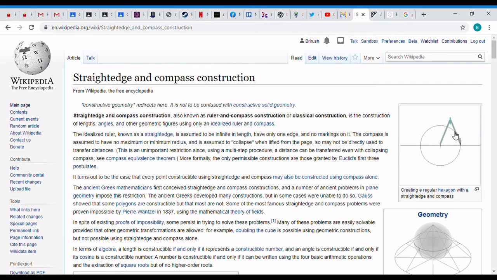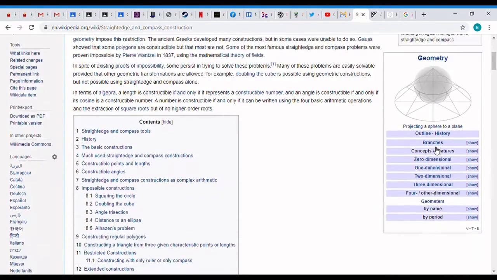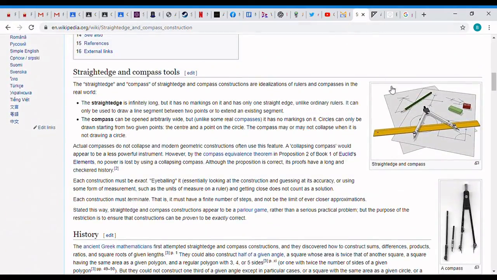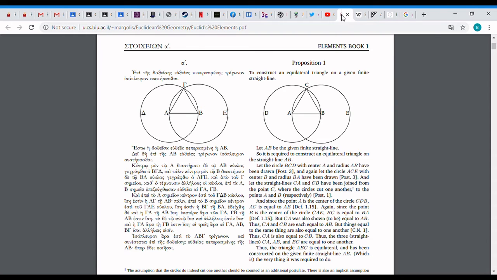This is like right here. And you put a spike in the middle, and then you drag the thing around and it makes a perfect circle. A straight edge is just an unmarked ruler that is just a straight line that you can draw on. The reason they didn't use rulers is because rulers aren't precise, and the Greeks wanted to be precise and perfect. So the straight edge and the compass were their main tools. These tools were also used to make perfectly straight designs for navigation.